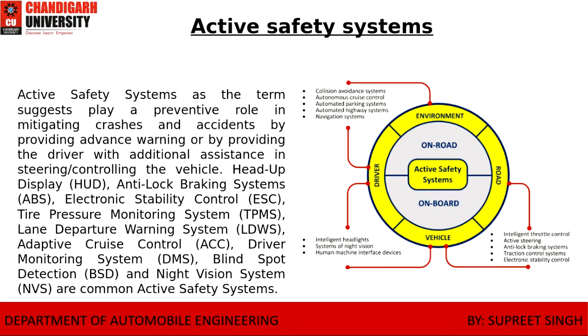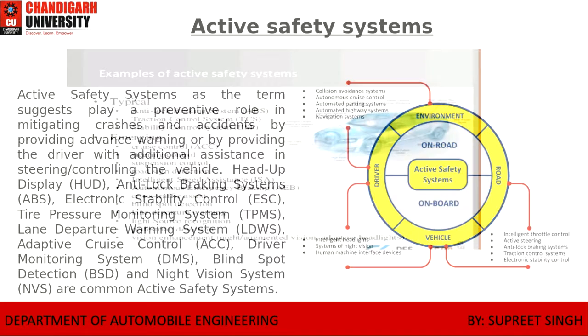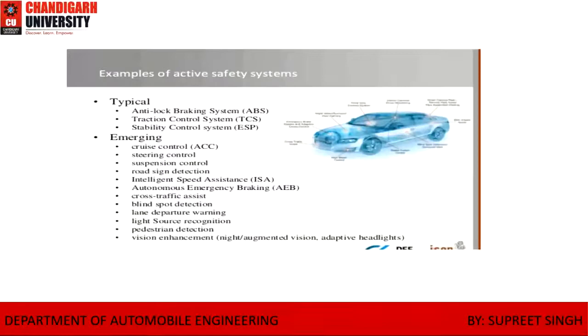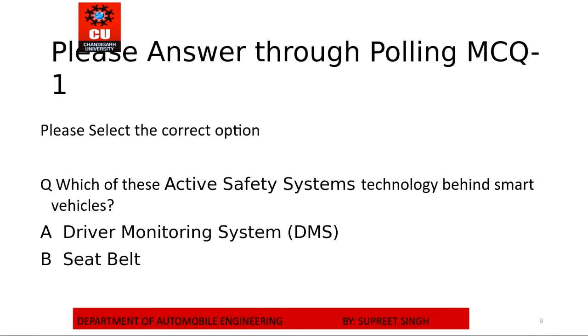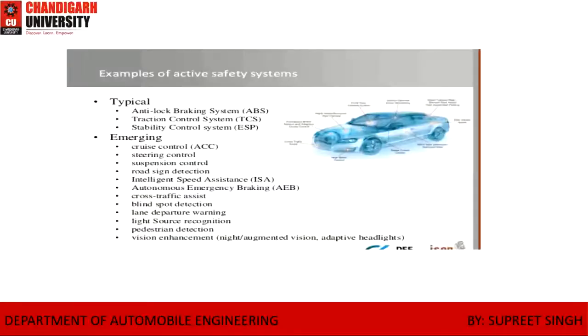So let us study the function of each one. You can see I'm using this whiteboard over here. In the anti-lock braking system, whenever the vehicle is at very high speed, the tire usually skids.